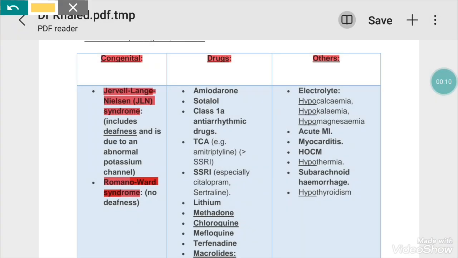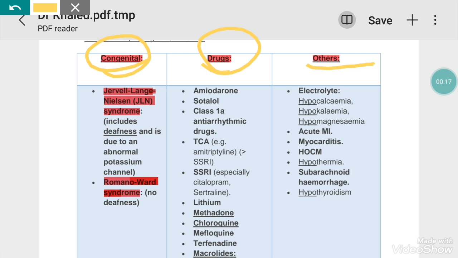In the earlier video, we discussed long QT syndrome and some of its causes that are included in these two categories. Now we are discussing its third category, that is others. In the others category, we have electrolytes. These are three important minerals, and their deficiency can cause long QT interval, and it can precipitate the episodes in susceptible patients of the long QT syndrome. These are hypocalcemia, hypomagnesemia, and hypokalemia.